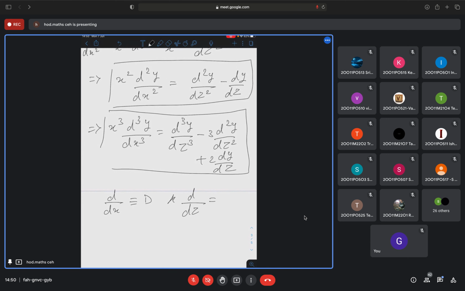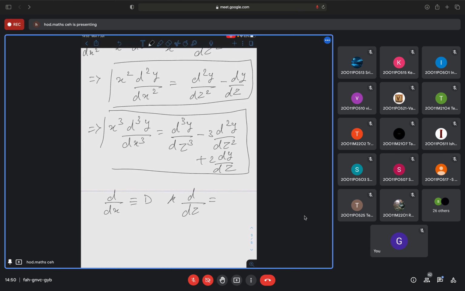So this operator I will write. Now all this which I have boxed, I'll write in operator form. So I have x, d by dx is D, y is y. And this d by dz is theta y. That means in place of xD, I can write theta. Can I write? This is the operator. x into D, I can write it as theta.